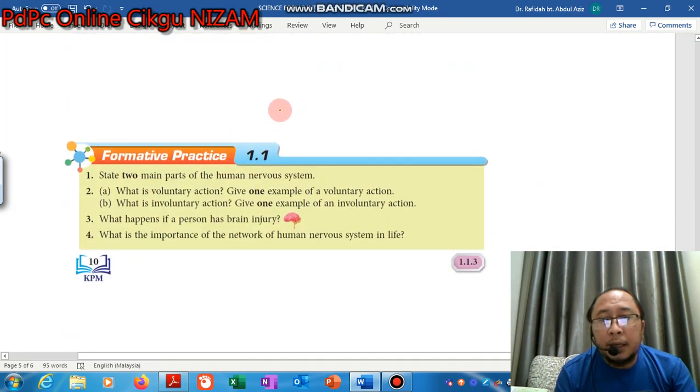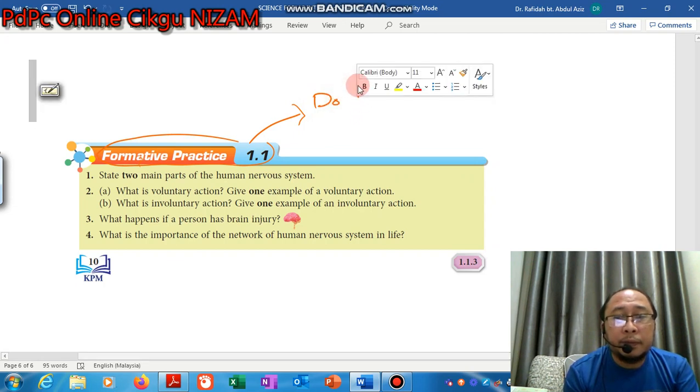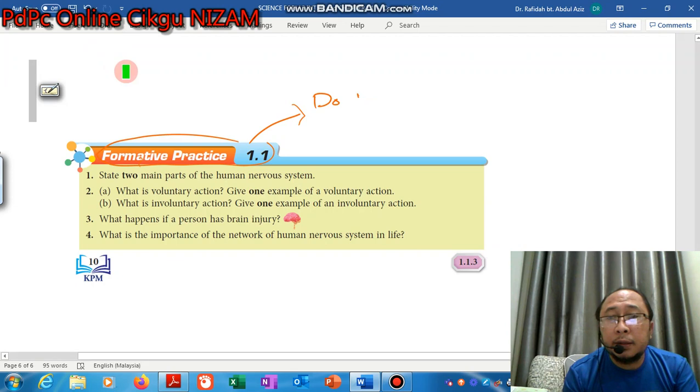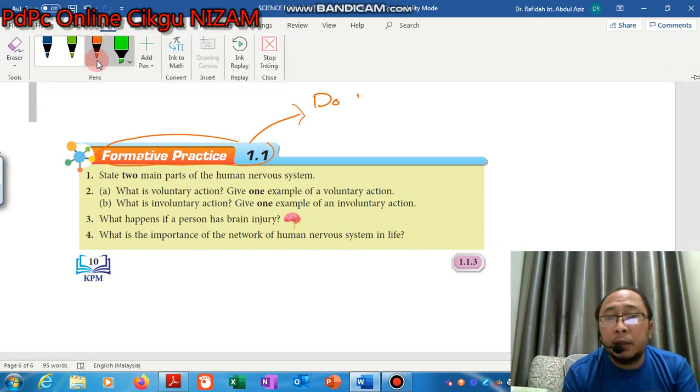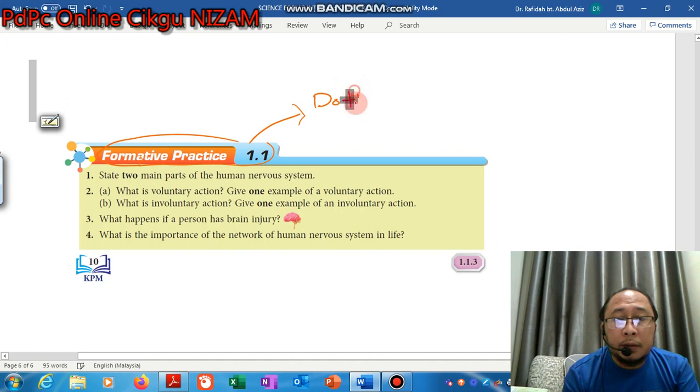At the end of the subtopic, we have the formative practice. I want you to do this exercise in your exercise book, all of questions 1, 2, 3, and 4.